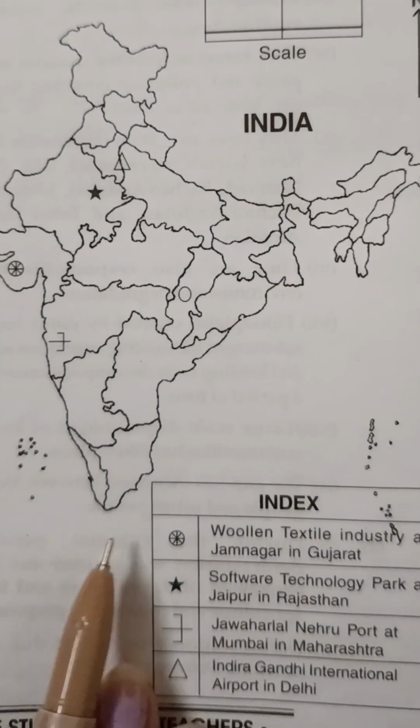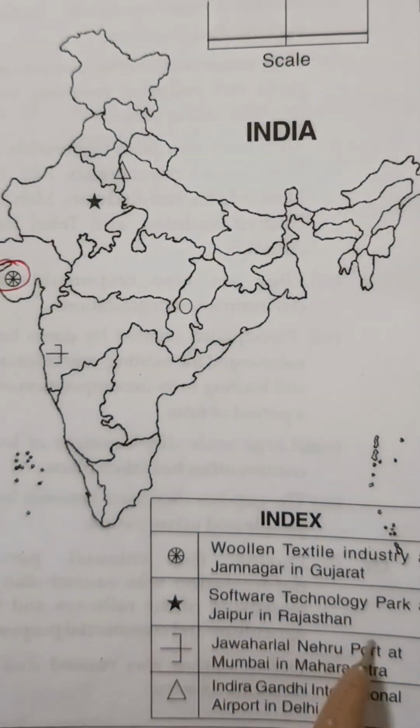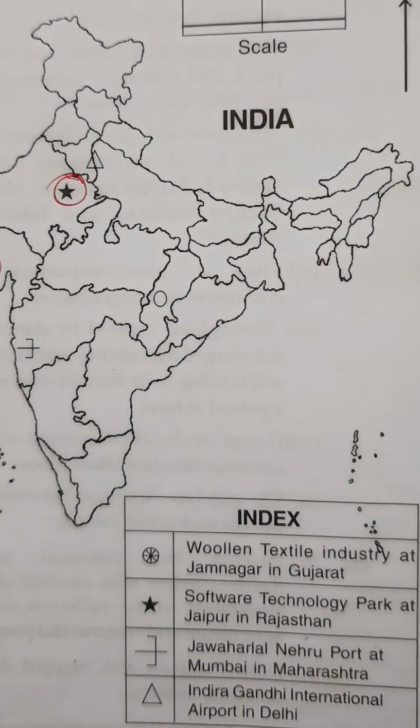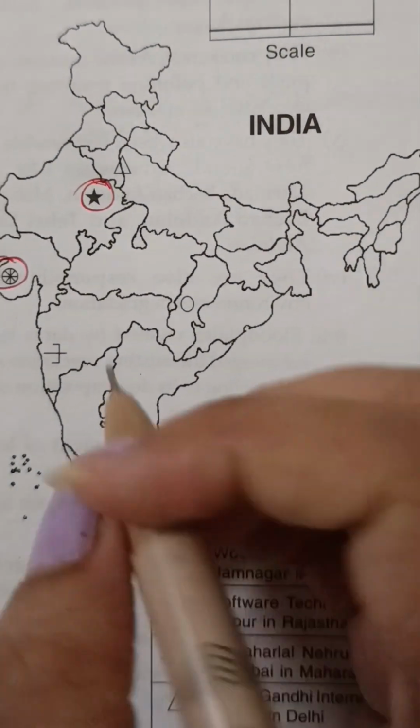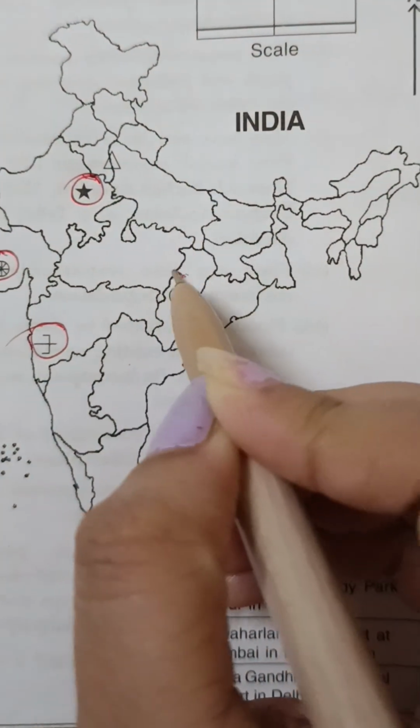So this is the eighth map reading. Woolen textile industry at Jamnagar in Gujarat. Software Technology Park at Jaipur in Rajasthan. Jawaharlal Nehru Port at Mumbai in Maharashtra. Indira Gandhi International Airport in Delhi.